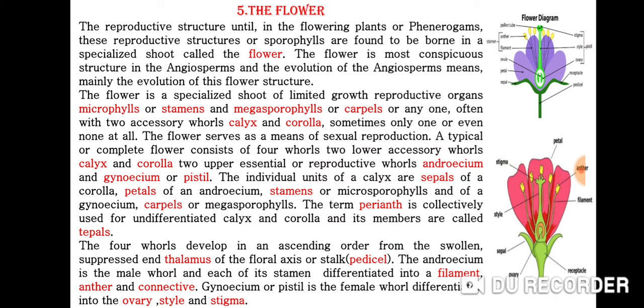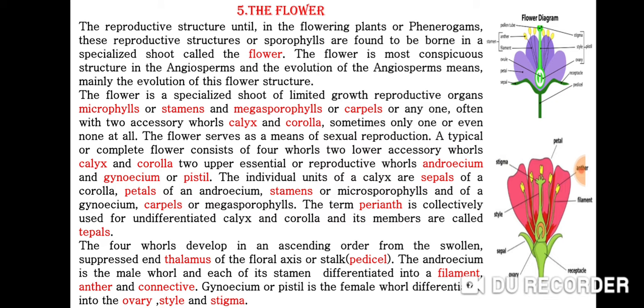The individual units of calyx are sepals, of a corolla, petals, of an androecium, stamens or microsporophylls, and of gynoecium, carpels or megasporophylls. The term perianth is collectively used for undifferentiated calyx and corolla, and its members are called tepals.